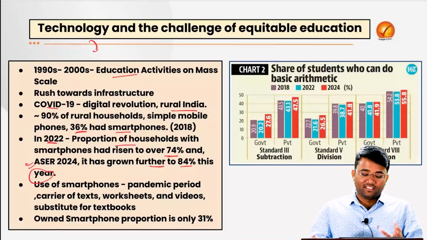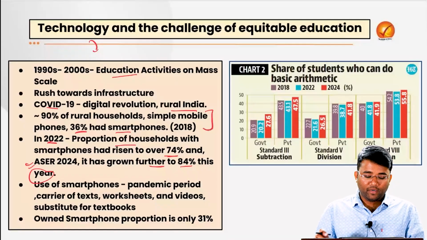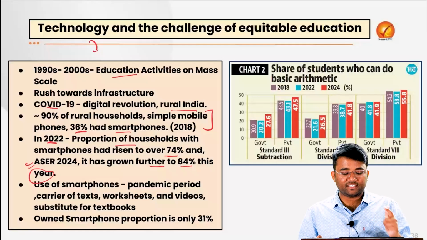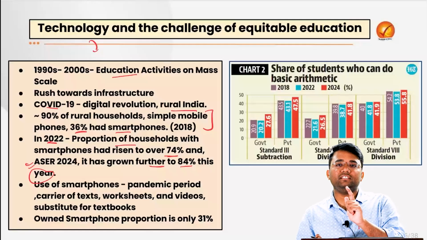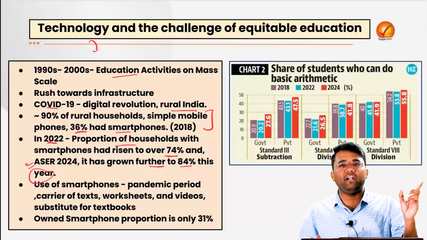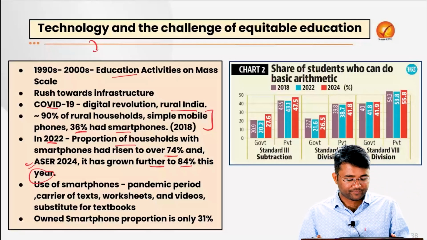Now understand one thing. One question that may come to your mind is that if 90% have keypad phones and 36% had smartphones, it is breaching 100%. That means there are some people who have both keypad phones as well as smartphones.